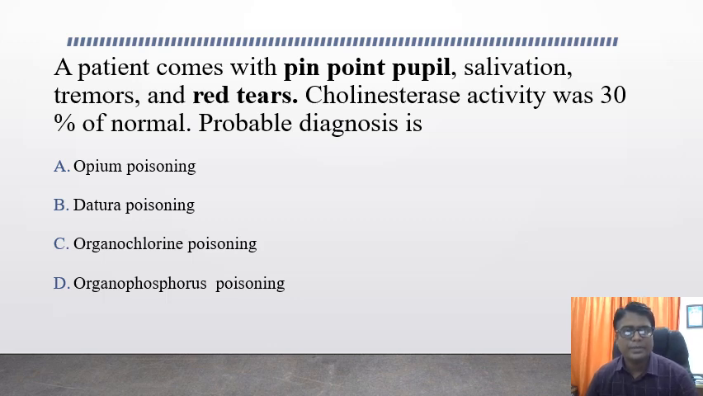The next question is, patient comes with pinpoint pupil, salivation, tremors and red tears. Cholinesterase activity was 30% of the normal. The probable diagnosis is, the options are opium poisoning, datura poisoning, organochlorine poisoning and organophosphorus poisoning. What will be the answer? The clinical features are pinpoint pupils, associated with tears, and cholinesterase activity was given at 30% of the normal. The answer for this question is organophosphorus poisoning.